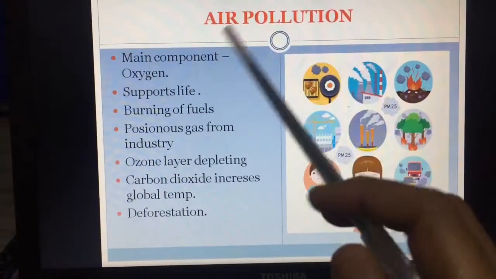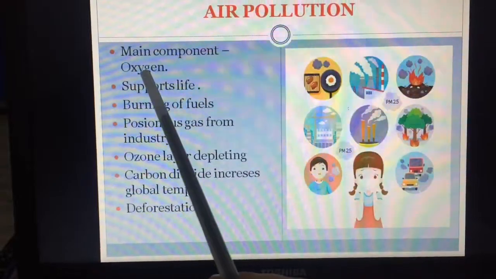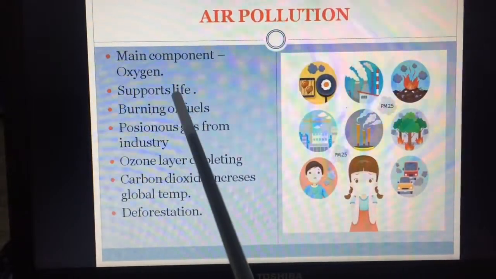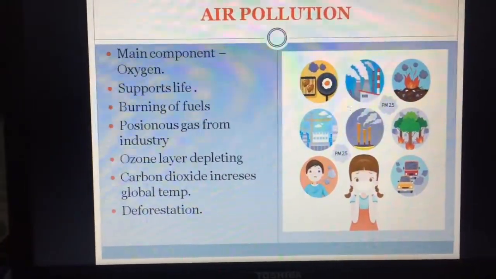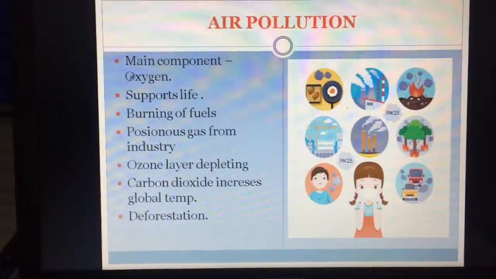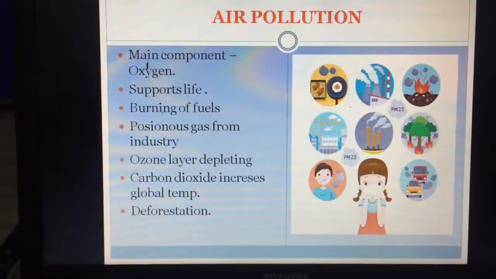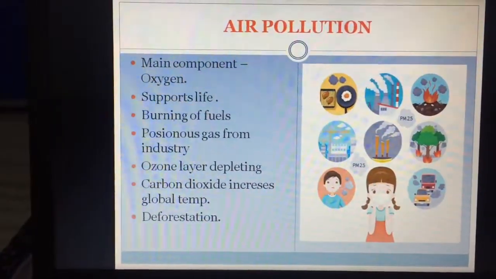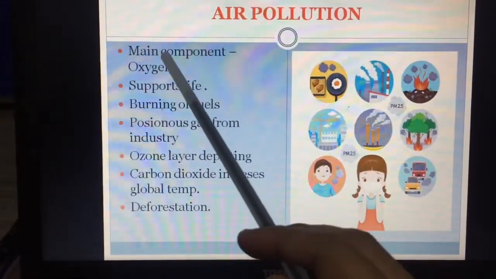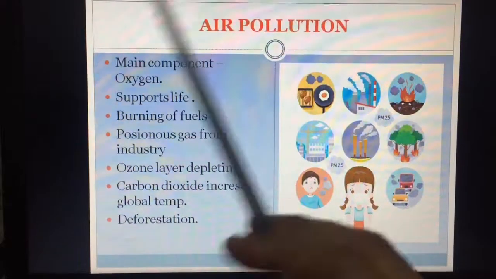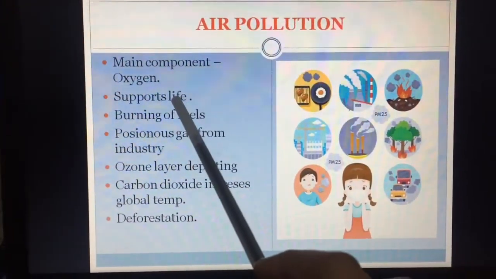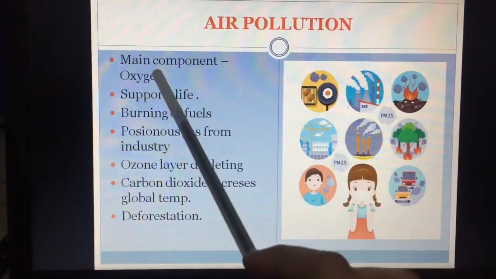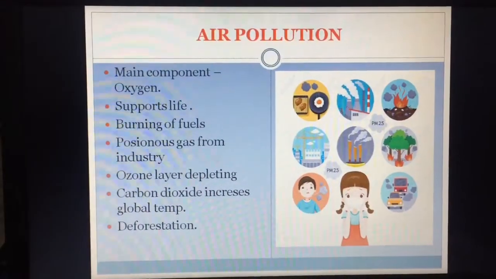Now children, in air the main component is oxygen. What does it do? It supports our life. As I gave you an example just now, we should not cut trees. Why? Because from trees we get oxygen. We inhale oxygen, and for us to live we need oxygen. It is the main component present in the air, in the atmosphere, and it supports life, so we cannot lose that. In order to have a proper amount of pure oxygen, we need to save our environment.